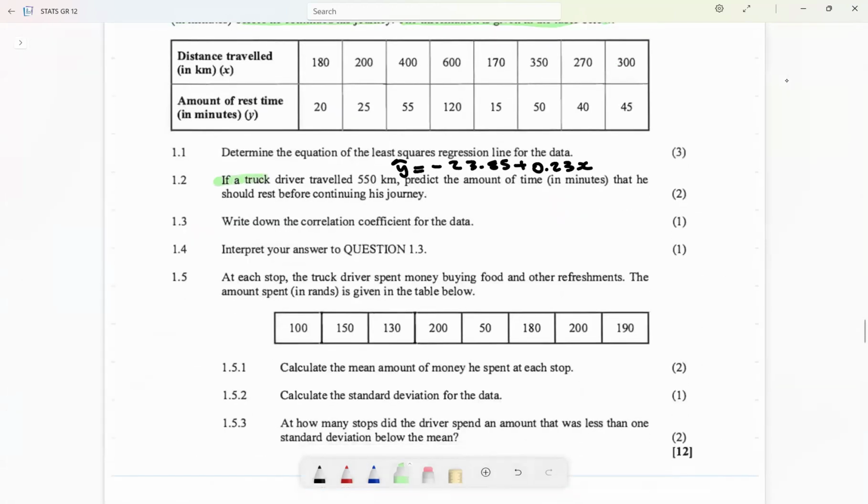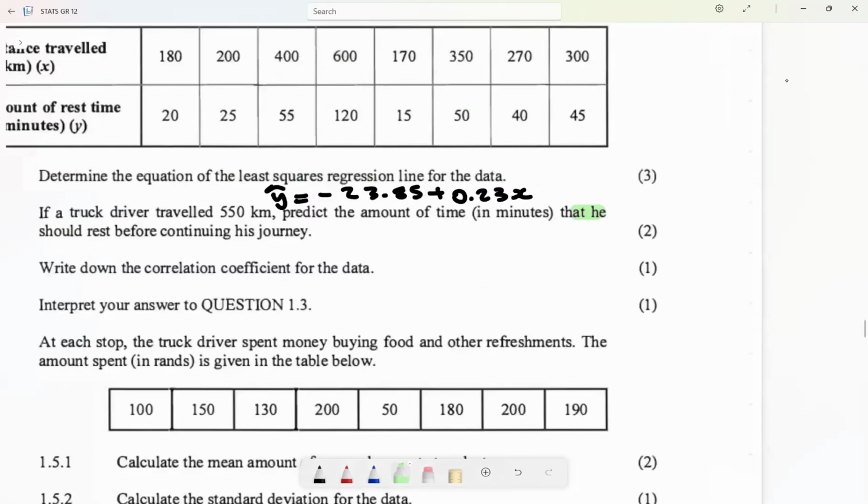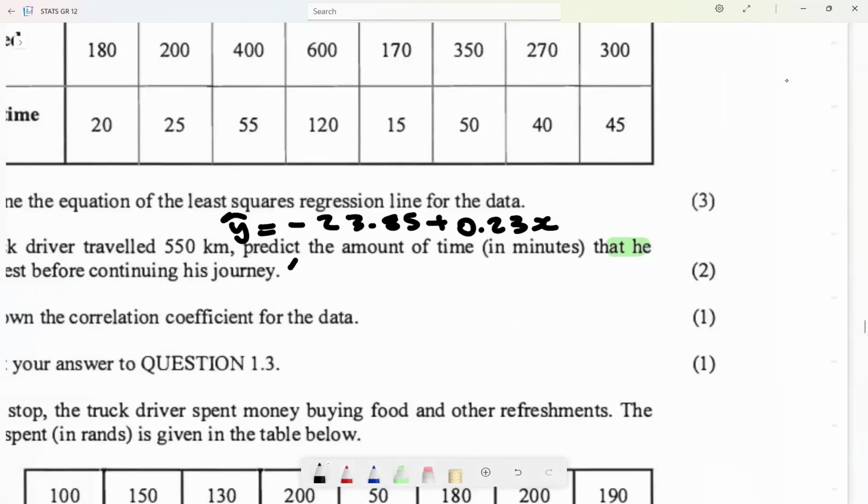And then the next question says, if a truck driver travels 550 kilometers, predict the amount. Guys, please try to punch your calculator, put in this information, and see if you can get the same thing. If not, it tells you that you are not so sure about the calculator, so you need some assistance before writing Maths Paper 2. If a truck driver travels 550 kilometers, predict the amount of time in minutes that he should rest before continuing. So we need to see, if x is 550, how much rest time that person will have. It's easy marks.